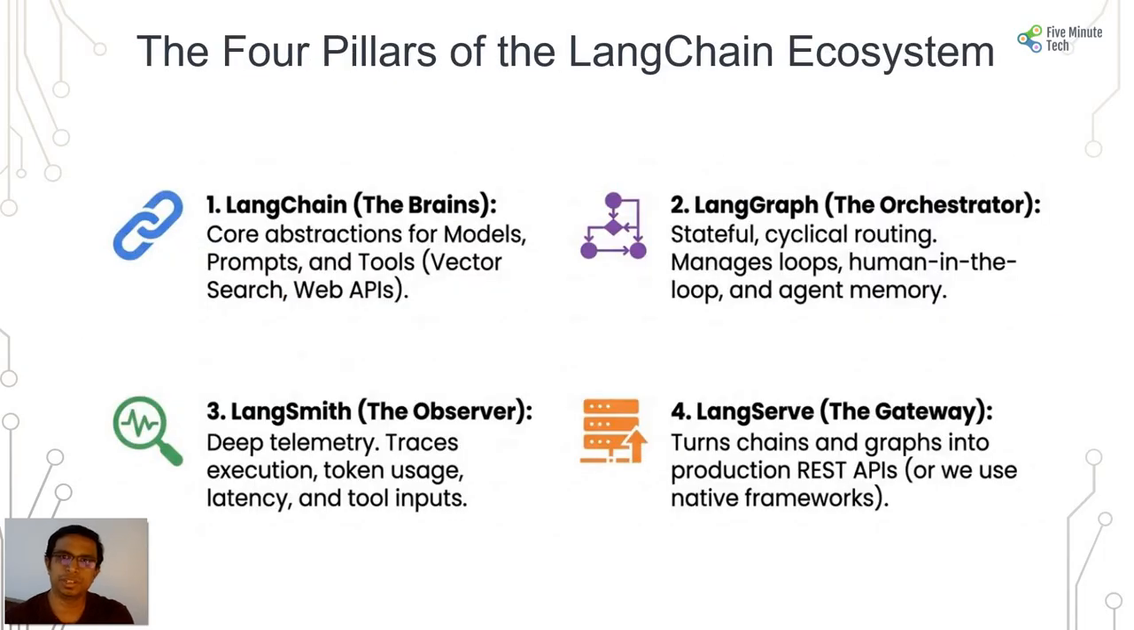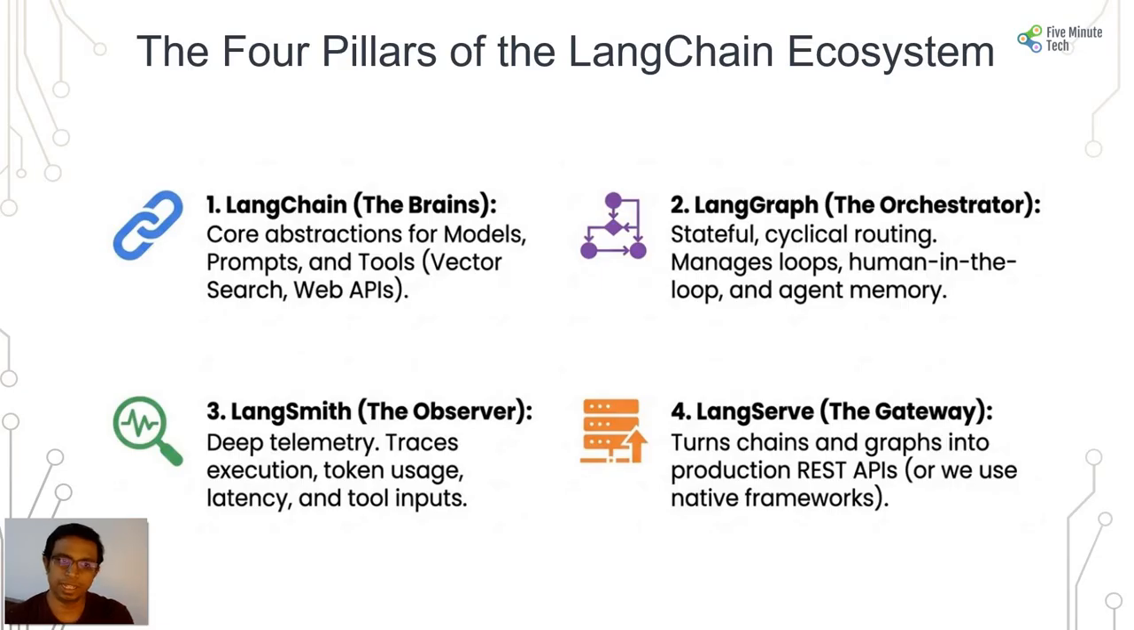So what are the four pillars of the LangChain ecosystem which try to solve the problem of a standalone LLM? First is LangChain, which is the brain. It has the core abstractions for models, prompts and tools like vector search and web APIs. The second is LangGraph, which is the orchestrator. It does stateful cyclic routing and manages loops, human in the loop, and also agent memory.